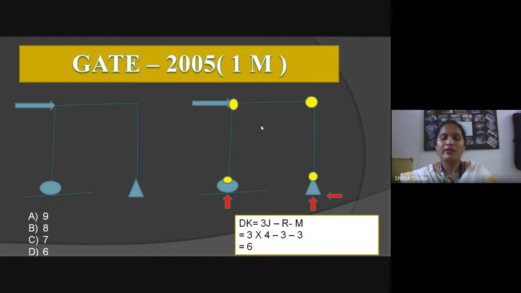M is the number of members, and you can see here the number of members is 3. Our options are 9, 8, 7, 6. After solving these values, we have obtained 6. So we can say that option D will be correct.